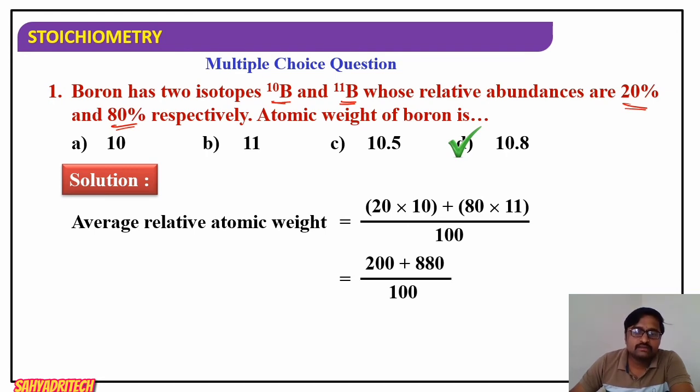So 1080 divided by 100. What is the answer here? 10.8 grams, or you can say AMU. So option D is correct here. Just as I said, that formula is important.